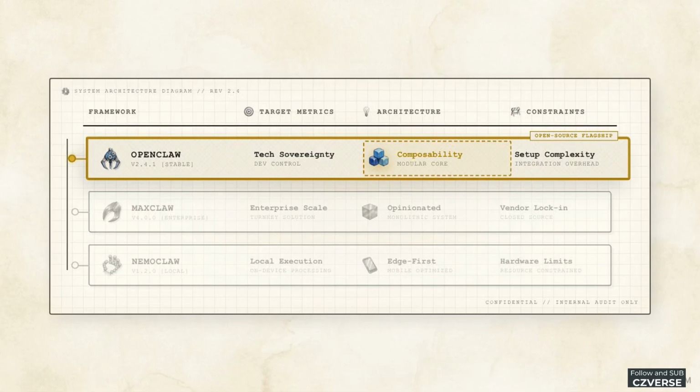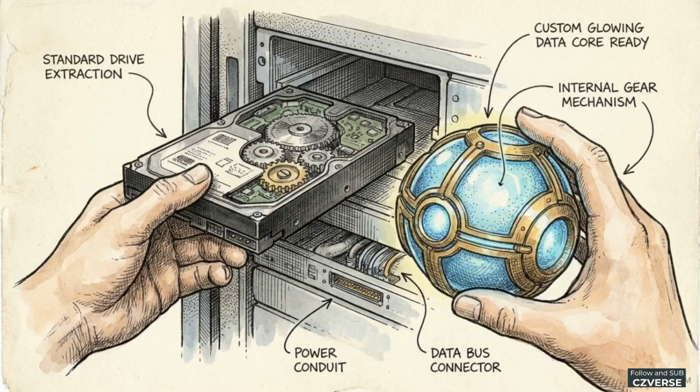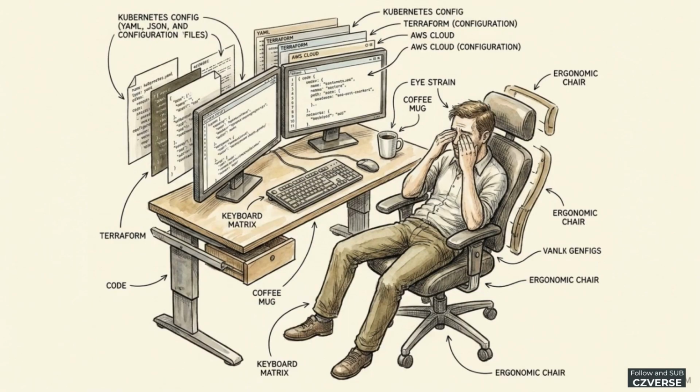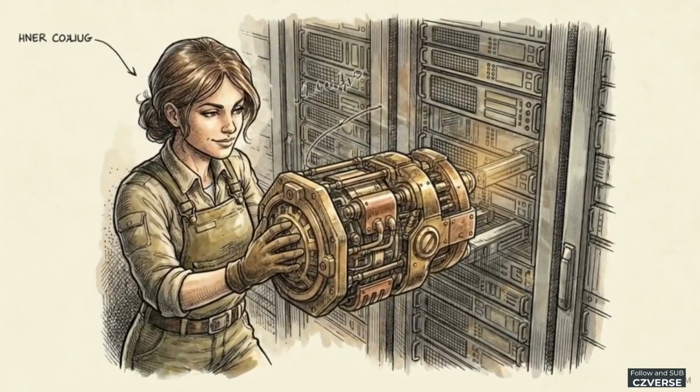This is the open source flagship, and its philosophy is composability. In practice, that means every component is replaceable. If you don't like the default memory system, you can swap it for your own vector database. If your team needs custom tool execution logic, you can rewrite it from scratch. The cost of that freedom is time. You need a dedicated engineering team to assemble these modules and make foundational decisions about how the architecture should fit together. This upfront effort provides absolute control.